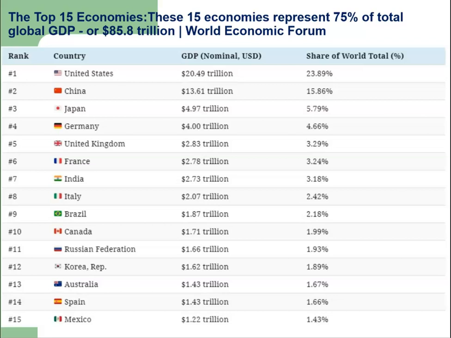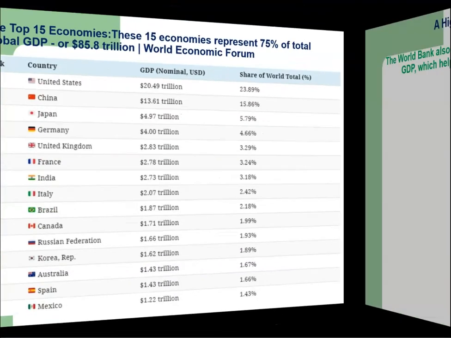But we can't see Pakistan in this list. In terms of population, Pakistan ranks 5th in the world, but in terms of GDP, Pakistan is not included in the top 20 largest economies.